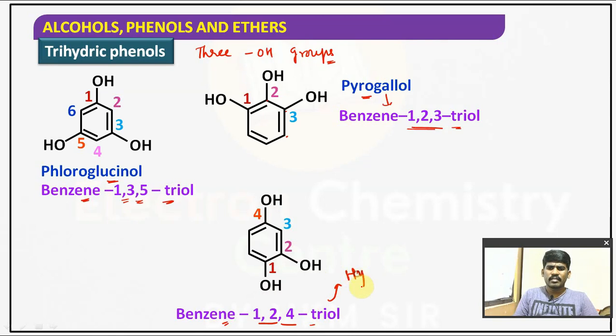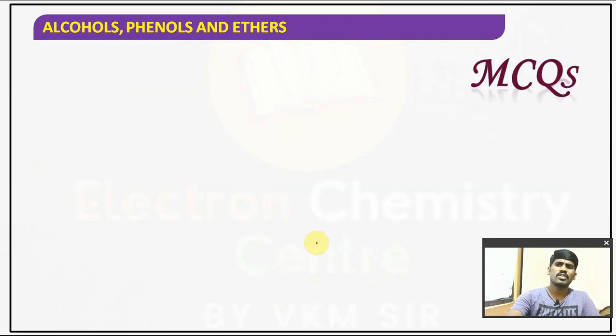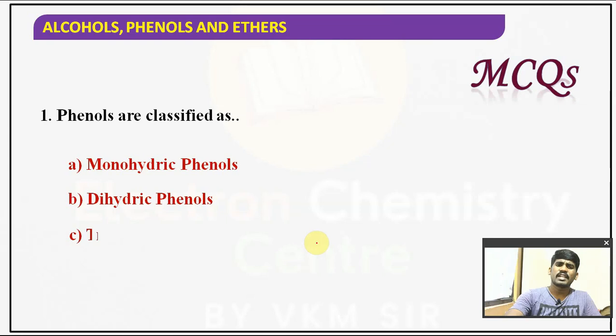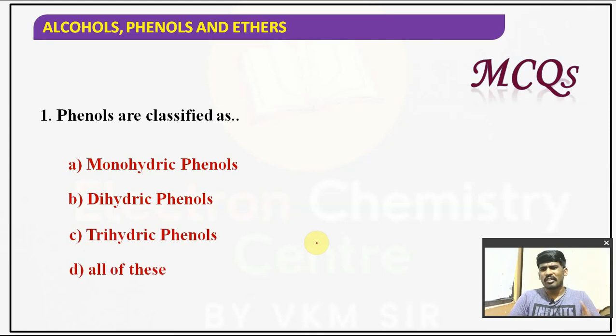Common name is, they have not given, I am writing here, hydroxyquinol. What is that? Hydroxyquinol. Suppose if this OH group is not there, it is called quinol. Just close this, it is quinol. I kept the OH group, and it is said to be hydroxyquinol. Understood?